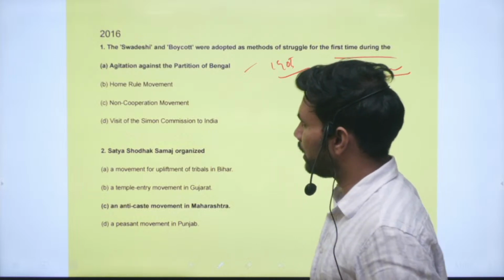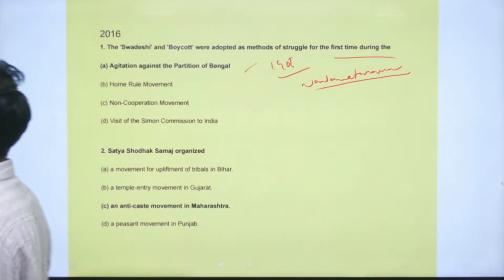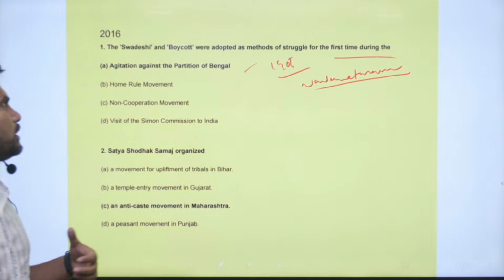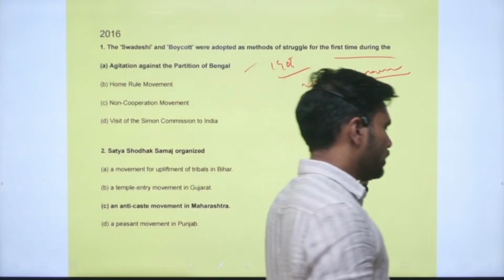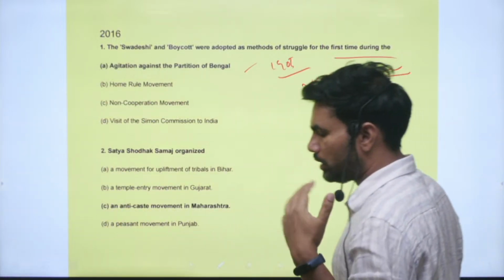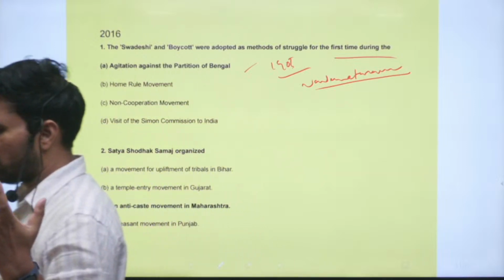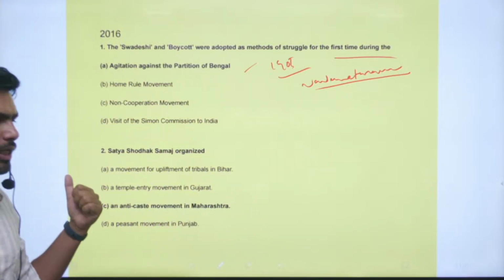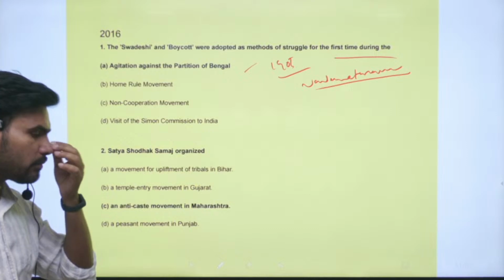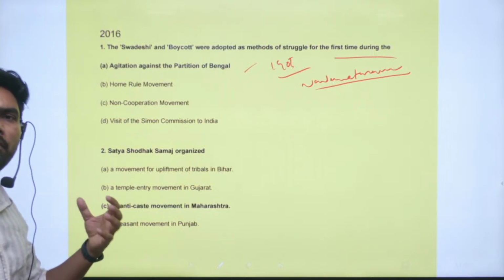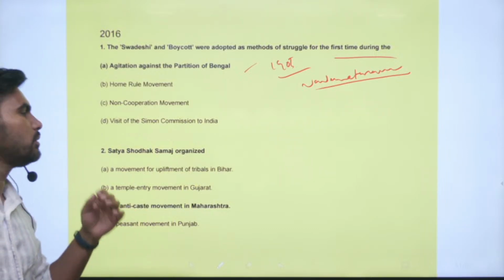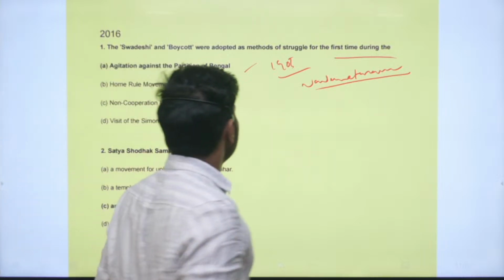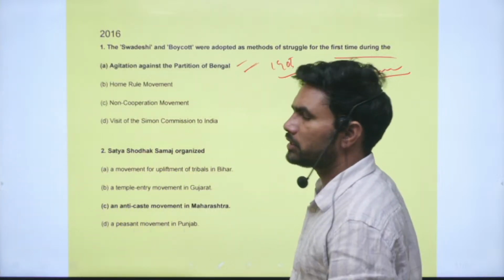The buzzwords at that time were boycott and Swadeshi. Regarding the Swadeshi movement, we have also seen one more question, I think yesterday or the day before yesterday. It is also about the boycott of foreign textiles. So it is the agitation against the partition of Bengal.